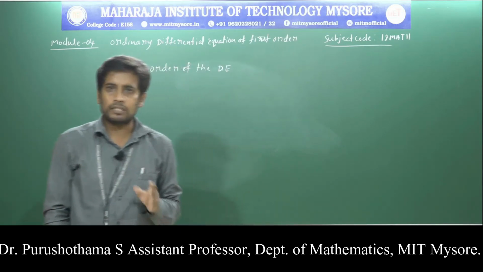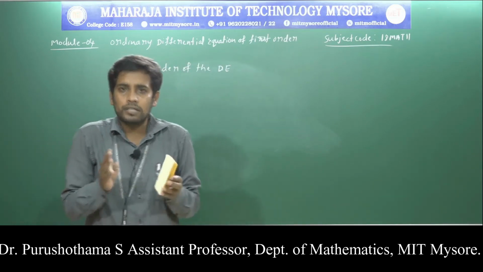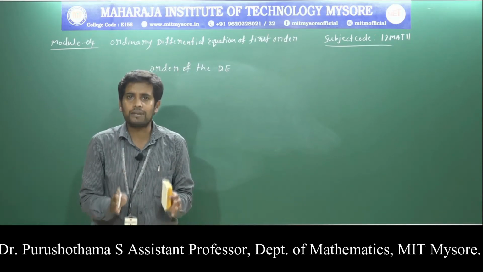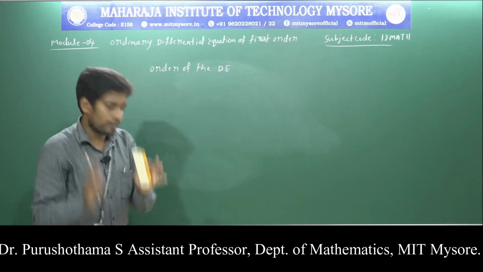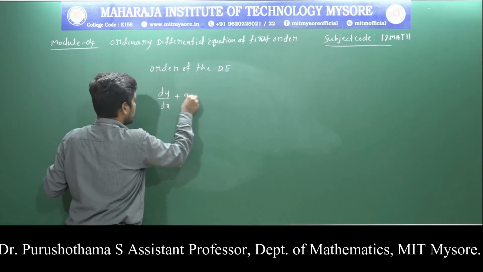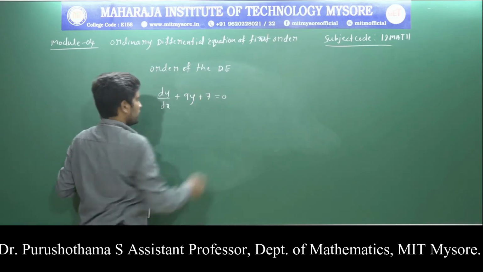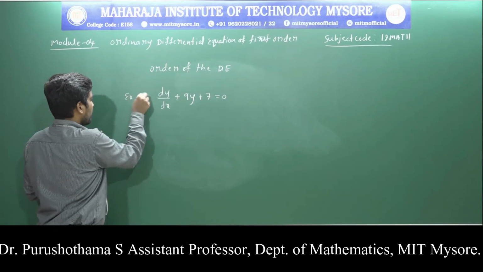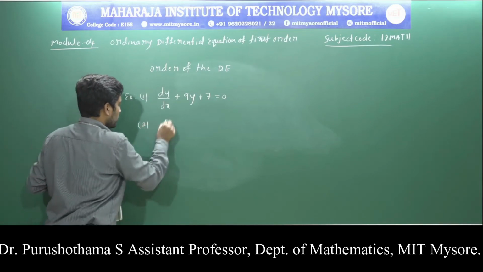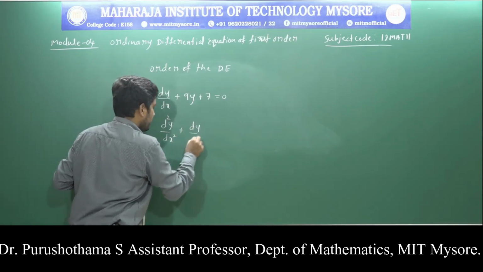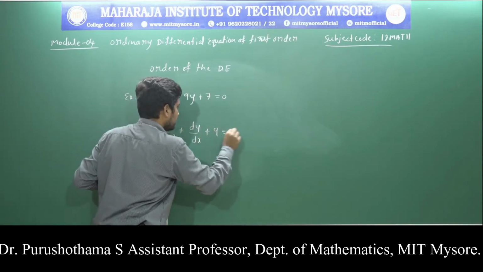The order of a differential equation is the order of the highest derivative present in the equation. For example, the first equation is dy by dx plus 9 into y plus 7 is equal to 0. And the second example is d square y by dx square plus dy by dx plus 9 is equal to 0.